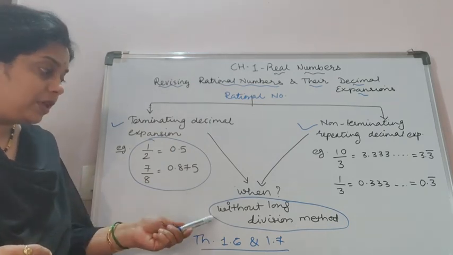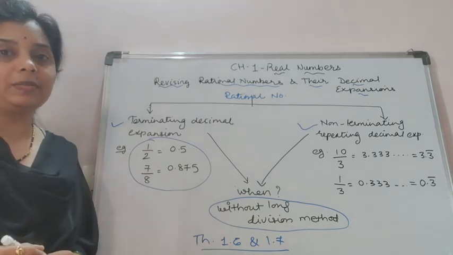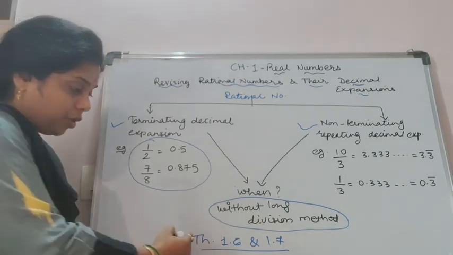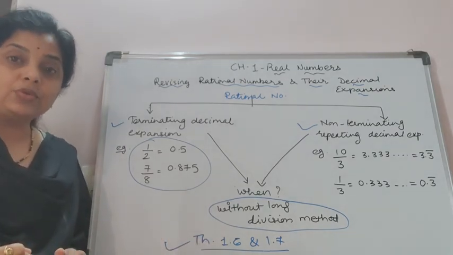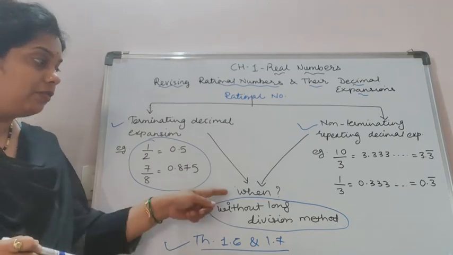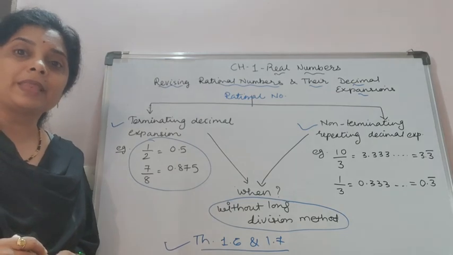In this, we do not use the long division method. We will take the help of theorem 1.6 and 1.7 to get an idea about when we will get a terminating or non-terminating decimal expansion.